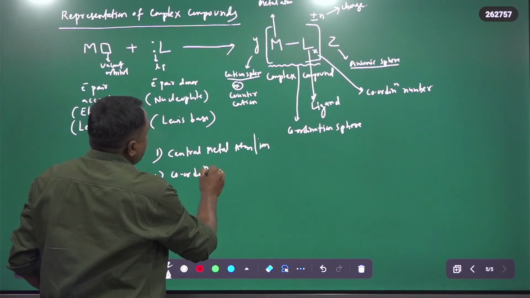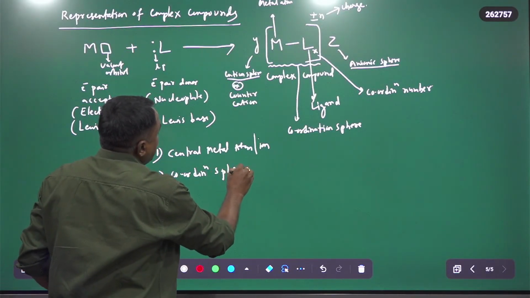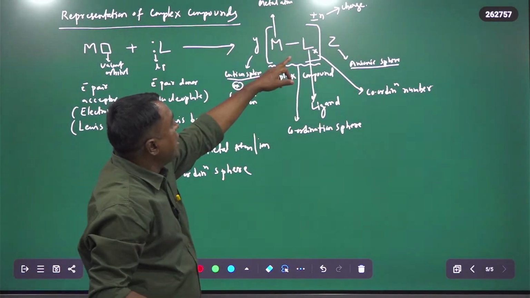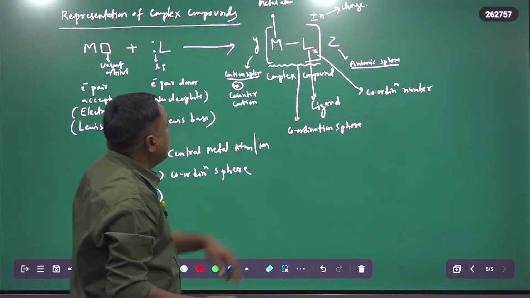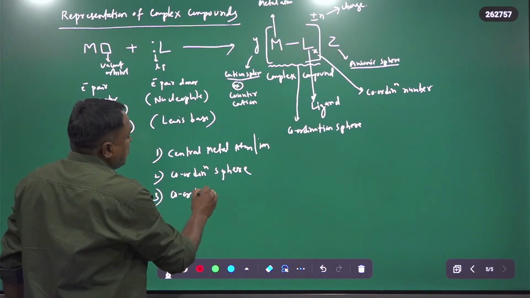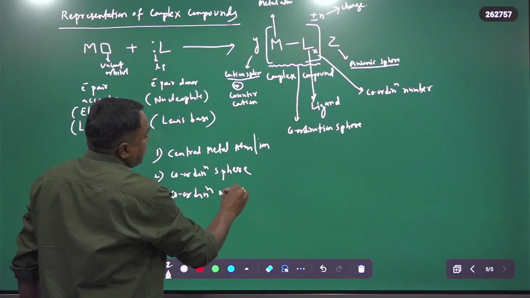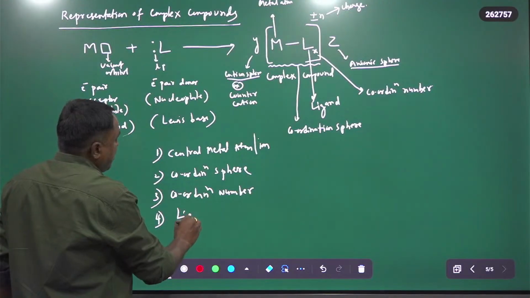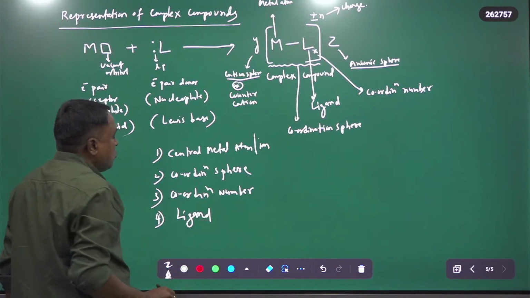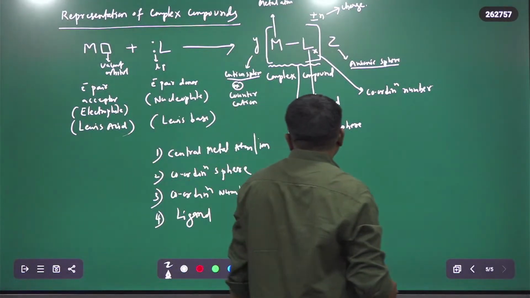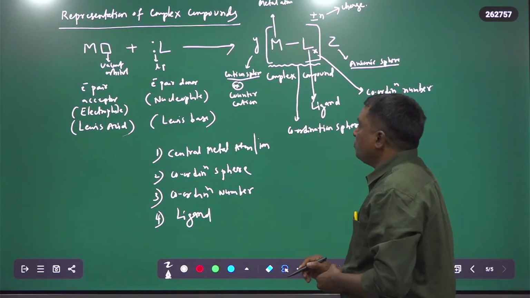What is meant by this coordination sphere? These are the important terms used in complex compounds. The third is the coordination number, the third important term used in our topic. And the fourth, which is very, very important, is the ligand. So what ligands are and their classifications we are going to discuss in this video.